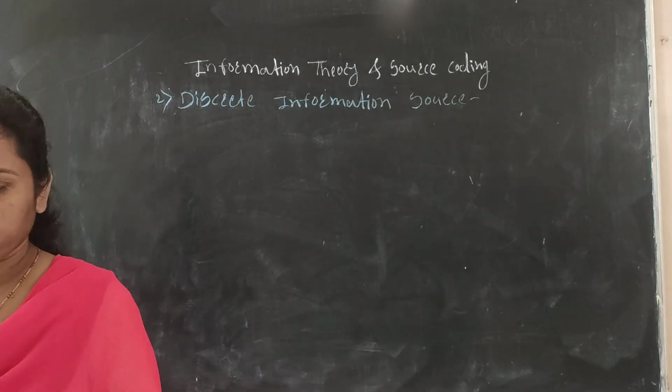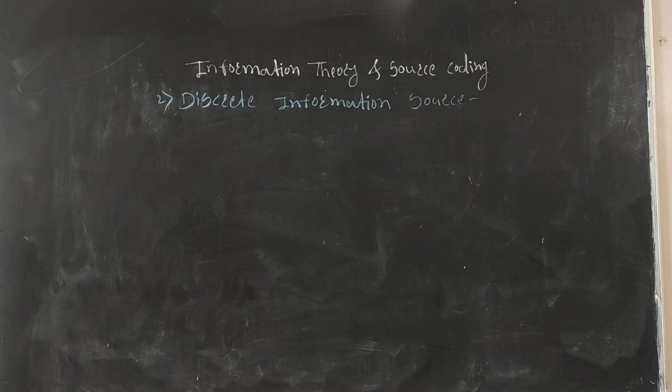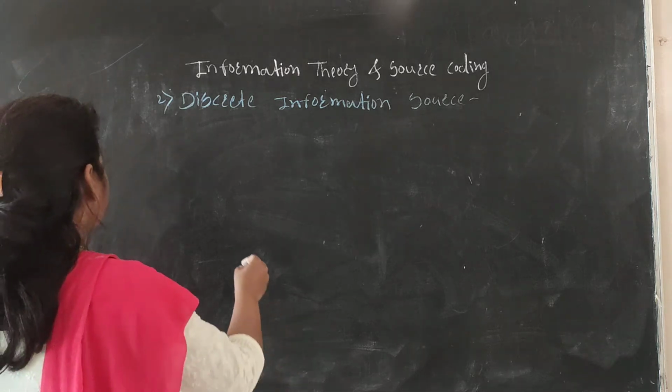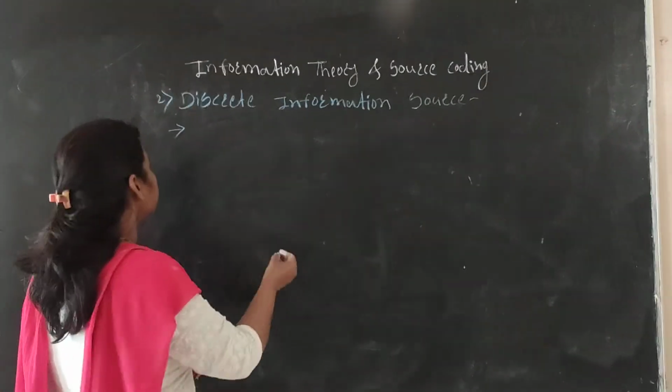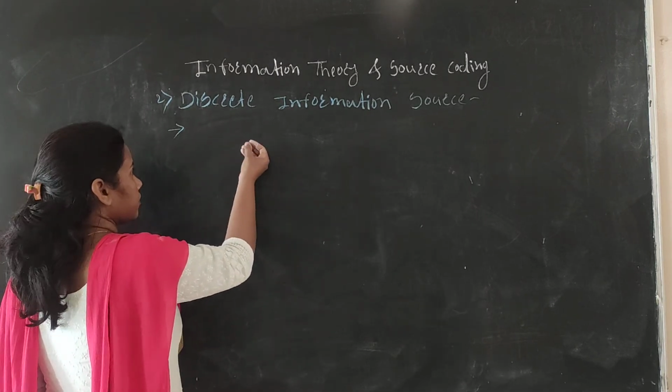In the discrete information source, the source of information is a digital computer or storage devices. For example, if we consider our information source, it is discrete in nature.